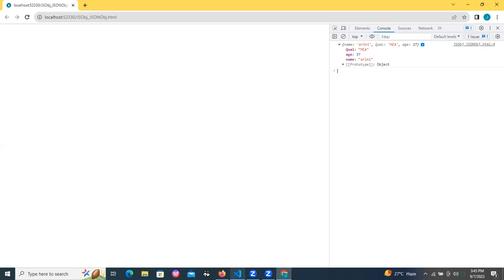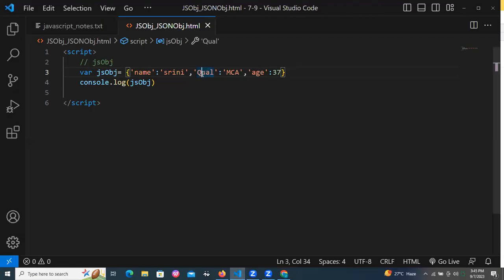Okay, if you want to check, let me change Q to a small letter. When I give a small letter for Q, which will go first in printing the console? Age will go first. Age 37, then name, then qualification: A, N, Q, alphabetic order. Previously I gave Q as a capital letter, that is the reason qualification came first.